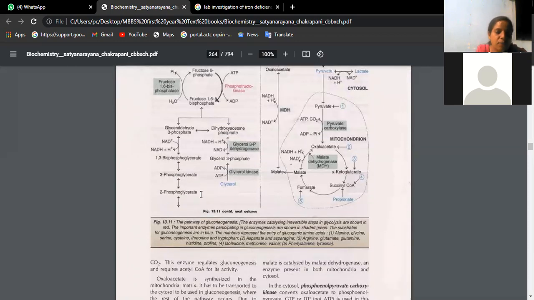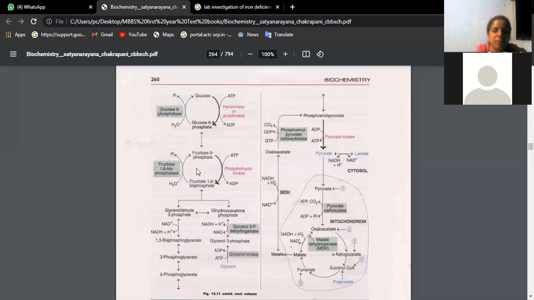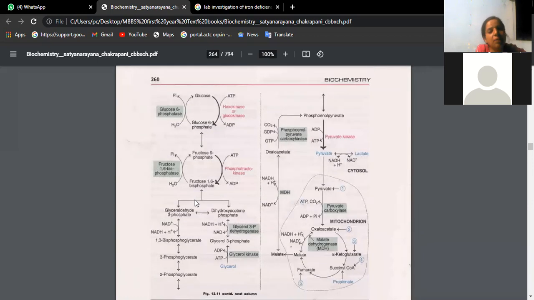So you are finding 2-phosphoglycerate, then 3-phosphoglycerate, 1,3-bisphosphoglycerate, glyceraldehyde 3-phosphate. From here, fructose 1,6-bisphosphate, fructose 6-phosphate, glucose 6-phosphate. Finally, glucose is formed. So from the various amino acids, intermediates of the citric acid cycle are produced, and from those intermediates, pyruvate is produced. From a series of steps back, glucose is synthesized. That means from proteins, glucose can be synthesized. That is gluconeogenesis. This is the cycle of gluconeogenesis.